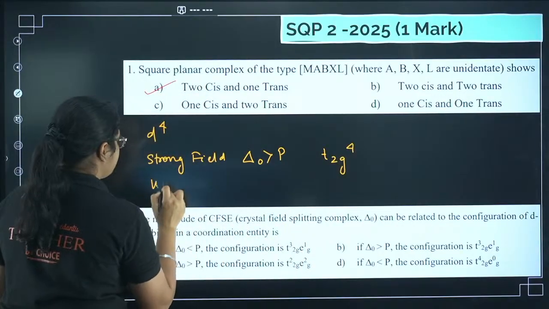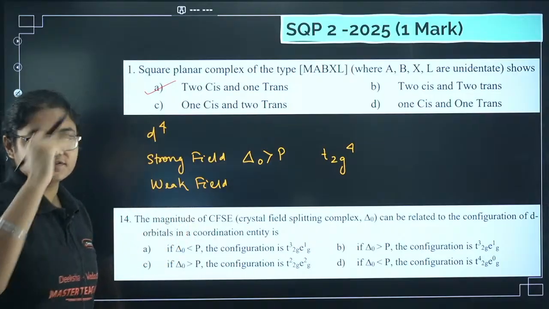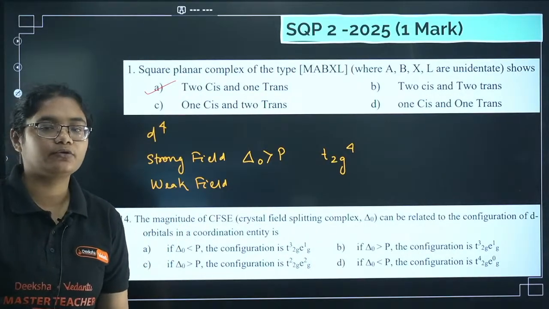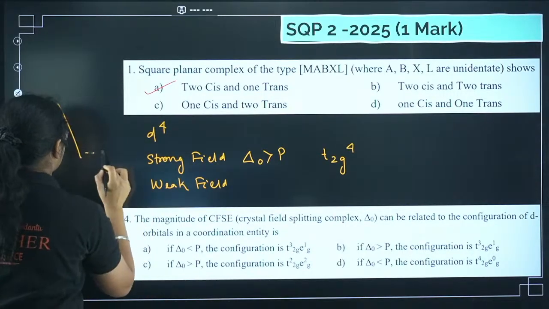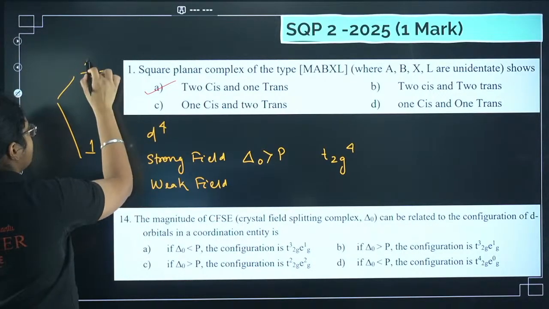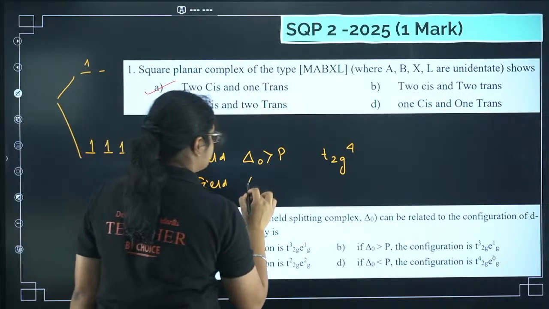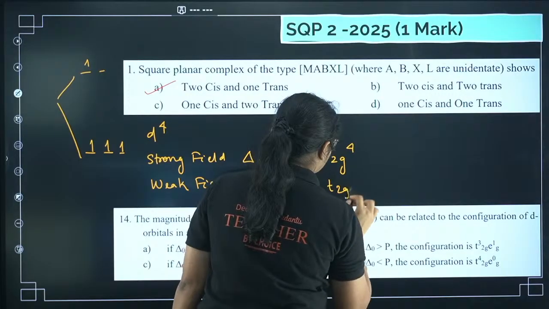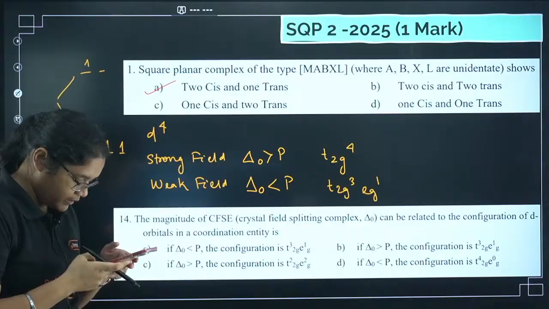Now, if it is a weak field ligand, what happens? Suppose two sets of orbitals are there, t2g and eg. 3 electrons will fill t2g and the 4th electron will go to the higher level. It is like this: if t2g is there, eg is there, and it is a weak field ligand, then 1, 2, 3 and 4. The d4 configuration is like this. In that case, this delta O is very small. Delta O is less than P. So we will get here t2g3 and eg1. So these are the two conditions you should know.